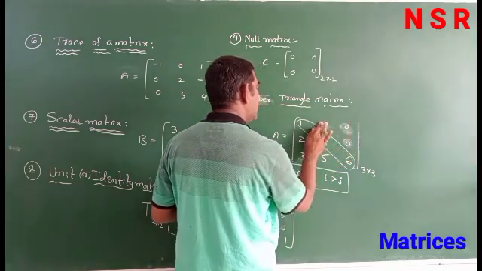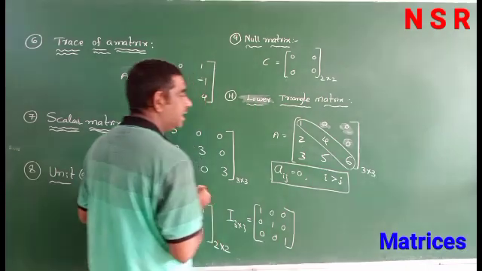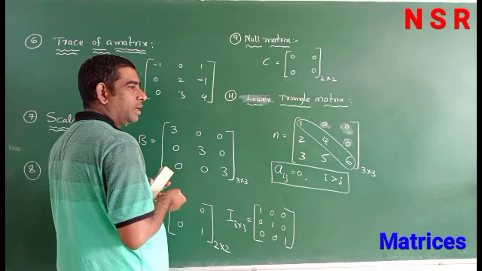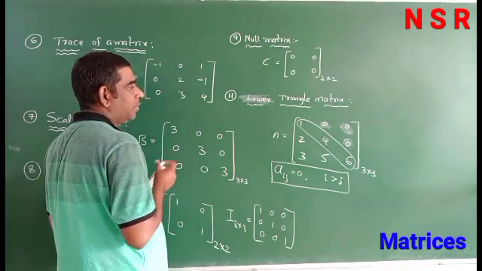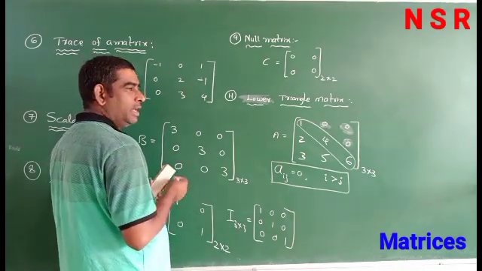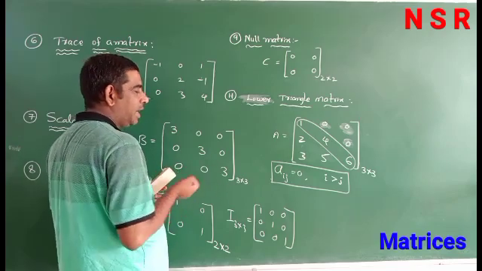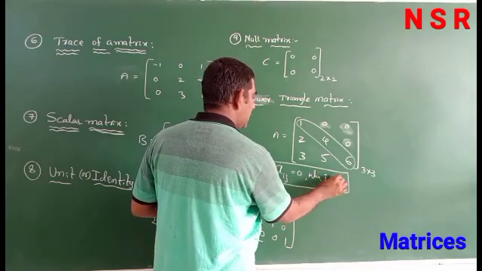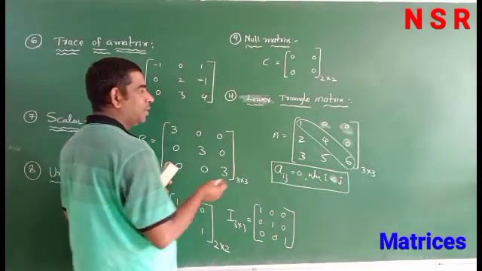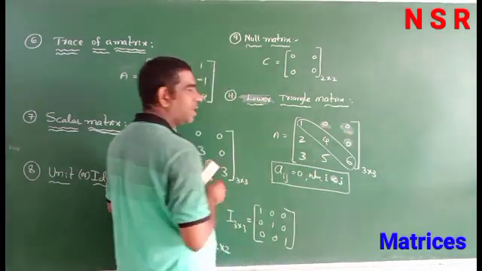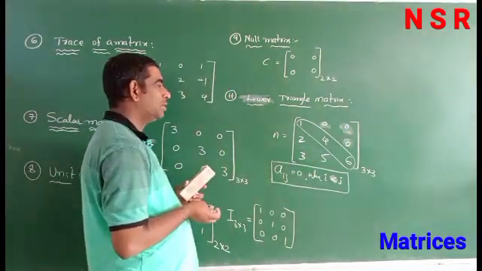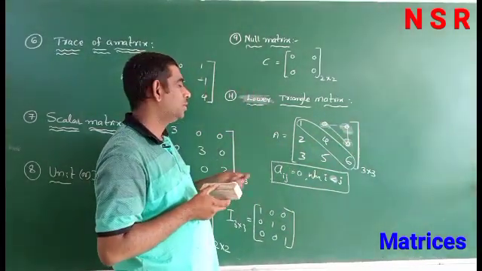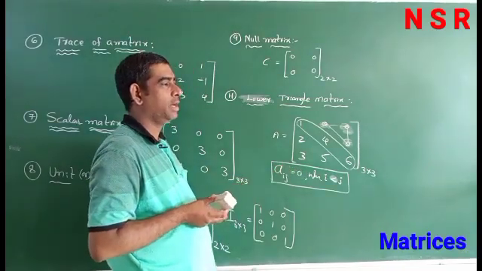Below the diagonal elements present and above the diagonal elements 0 is called lower triangular matrix. Mathematically, we can represent the definition of lower triangular matrix as: in a square matrix, the elements Aij equal to 0 where i value is less than j. So, in these three elements i is less than j, so they form a triangle. So, this is called lower triangular matrix.